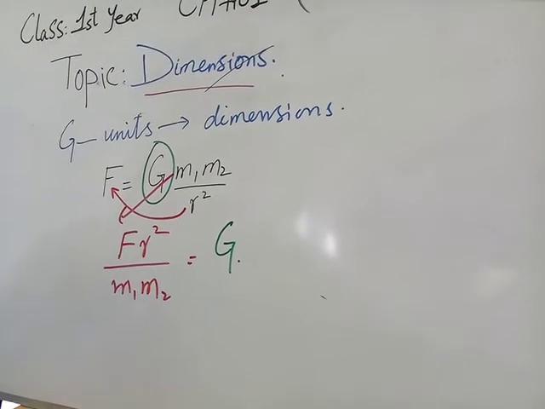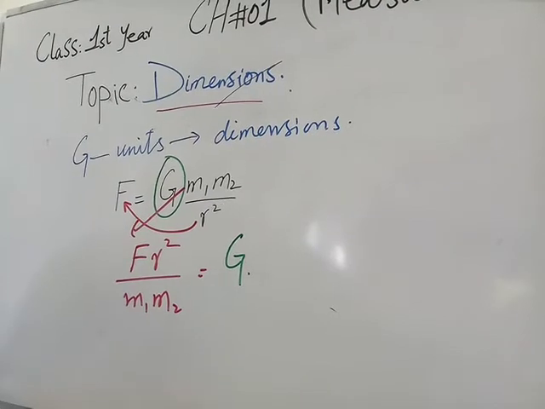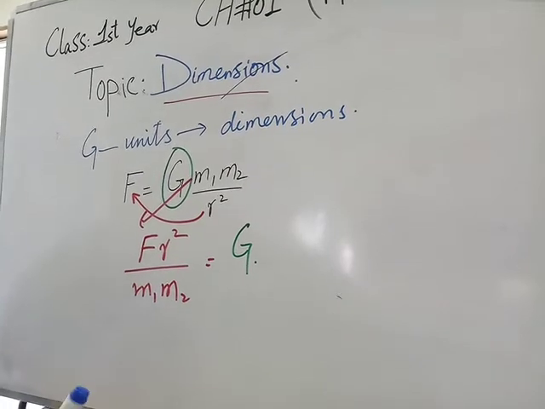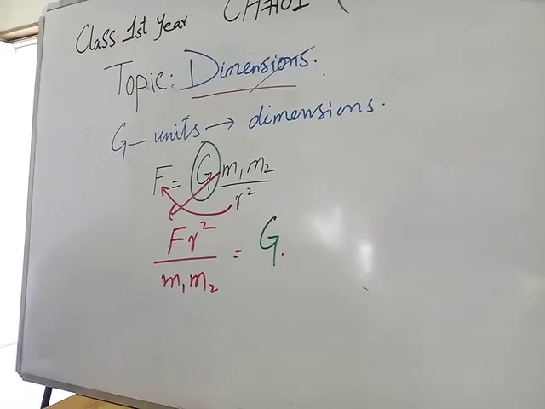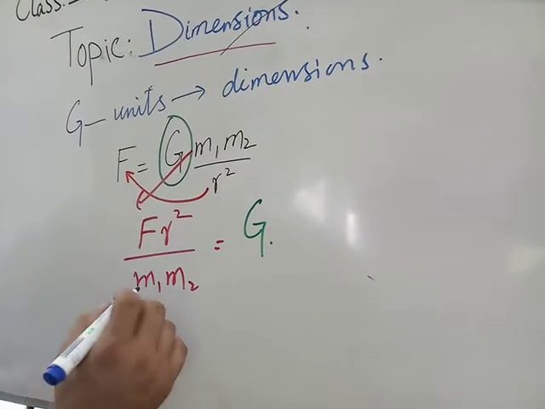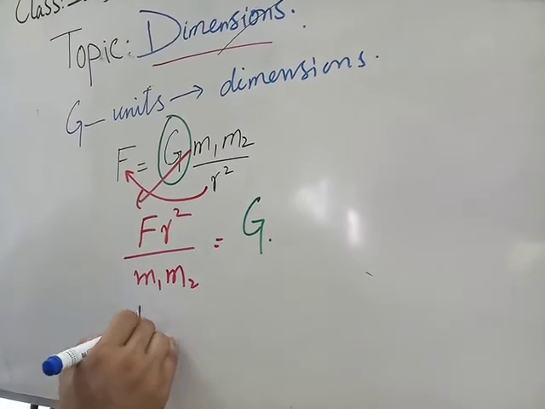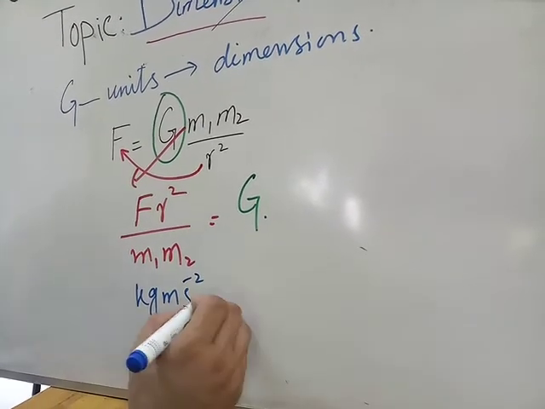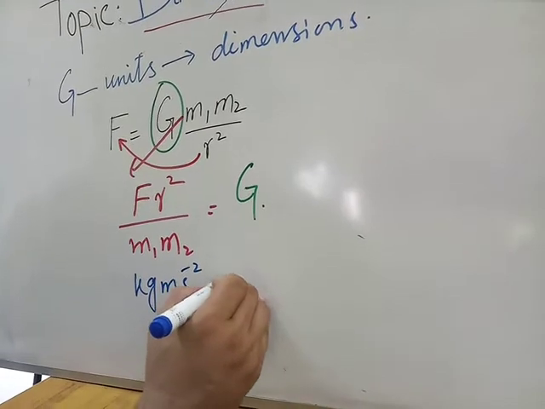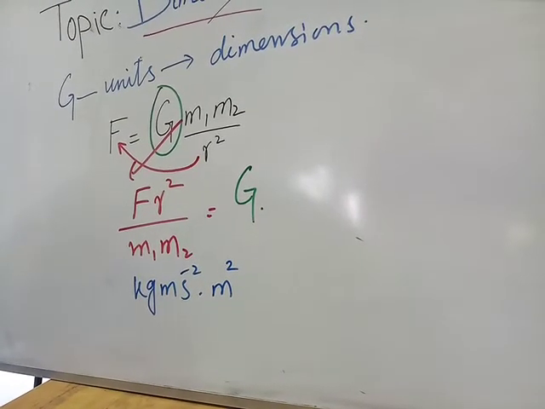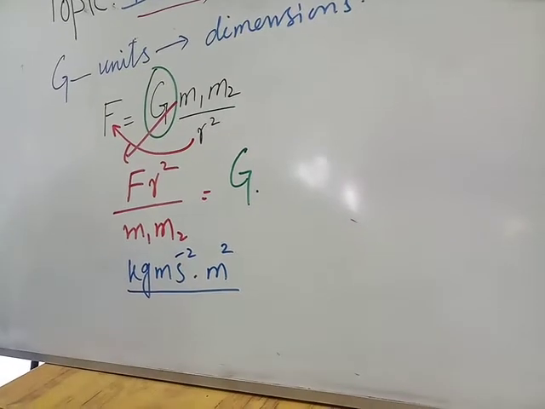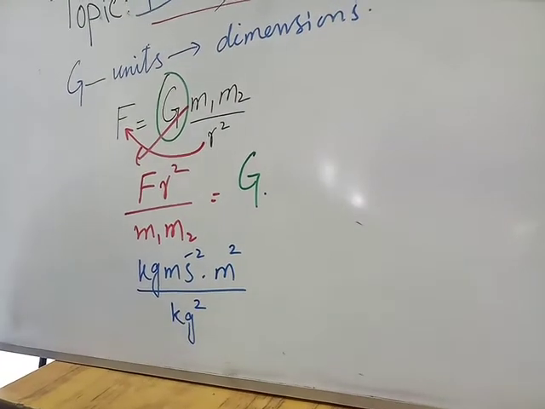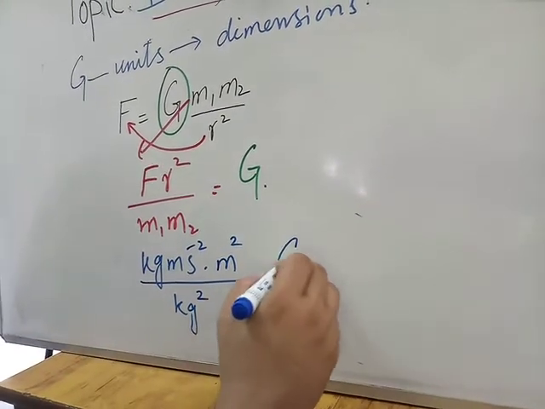Force is in newtons, so we write the base unit for it. The base unit for force, which is m a, is kg meter per second squared. For r squared it is meter squared, divided by the masses, which gives kg squared.